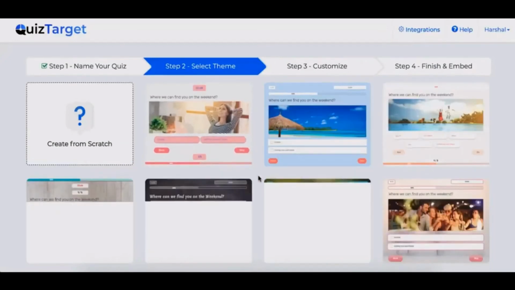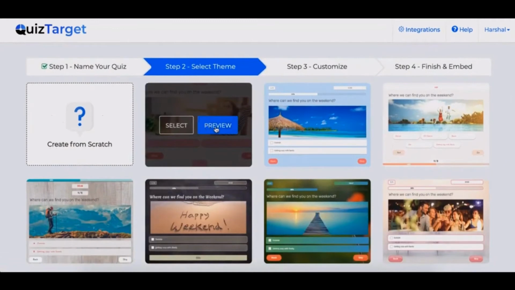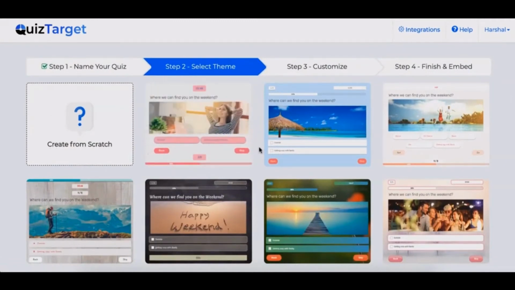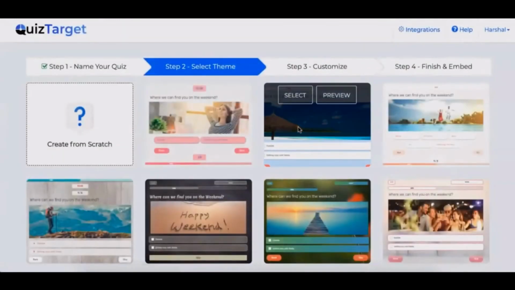Once you select it, you will be taken to a themes page where you can select the appropriate theme for your campaign. You can check all the themes from here. There are multiple theme customizations available, which we will look into shortly. Let's just go ahead and select this one, and you will be taken to a drag and drop quiz builder page. Now here all the magic happens.